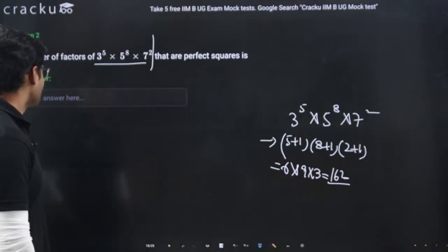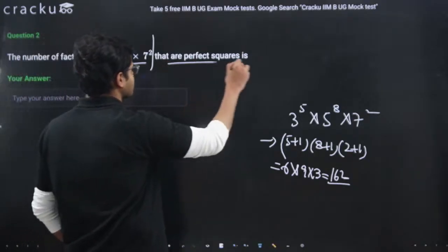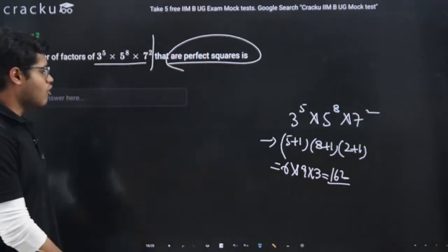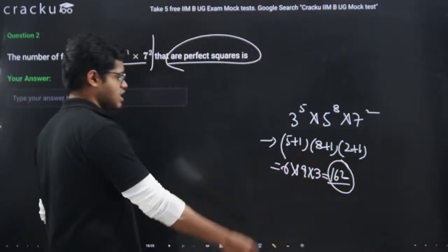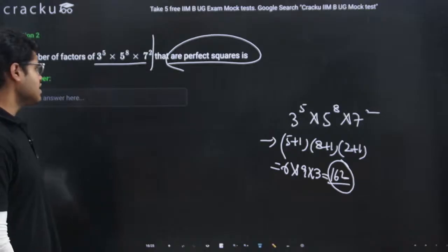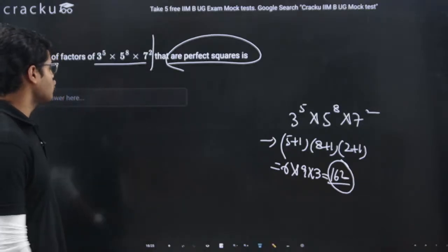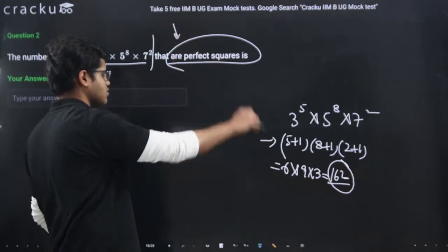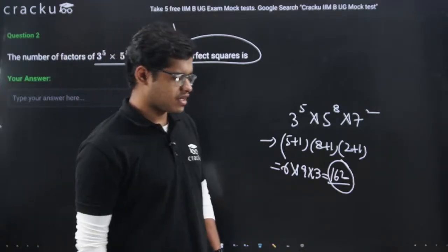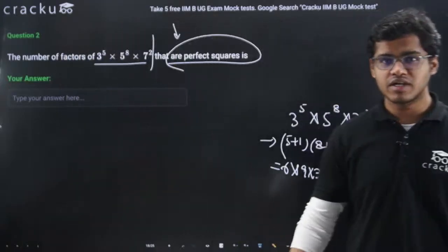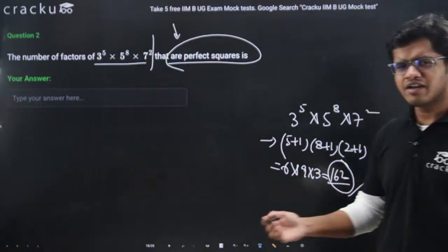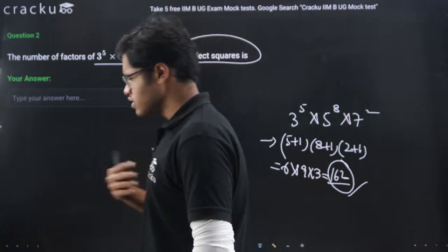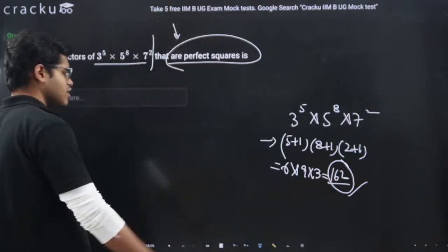But what is the thing? Perfect squares. Now among these 162 factors, right? These are the number of factors. Among these 162 factors, we have to find those which are perfect squares. So here the complexity comes. How many numbers among these 162 factors will be perfect squares? Again, no tension. Cracku is here to help you, right? I am here to help you.